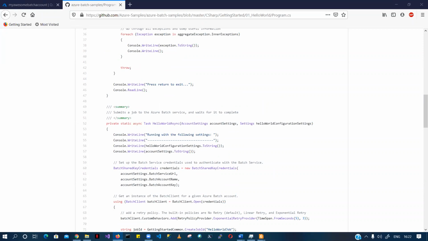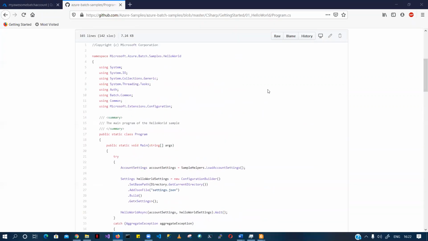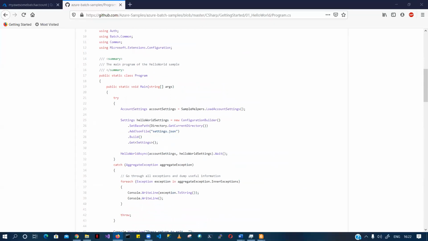Sure. Okay. So like I said, there are some account settings, and of course, to answer your question, whenever you are trying to run anything from your local machine, you have to load your account settings. Of course you have to load your batch account settings even to run this sort of thing. So the answer to your question: definitely it is loading your Azure account. You would be needing your Azure account details, your batch account URL, the keys of your batch account, and that sort of related stuff.